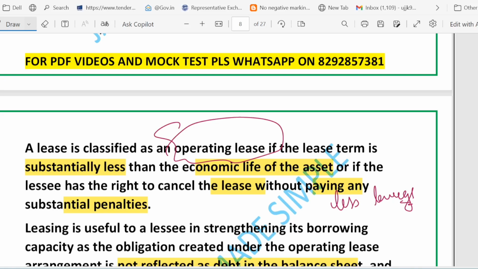Then we discussed the lease term versus economic life, these two terms. Lease term means how long you rent. Economic life means how long the asset is useful. Understand the difference between these two terms. If the lease term is much shorter than the economic life, it is usually an operating lease. So this is a way to identify an operating lease. How long you rent is less than the economic life, which means how long the asset is useful. Then it clearly indicates an operating lease.